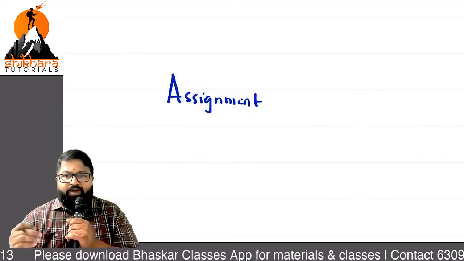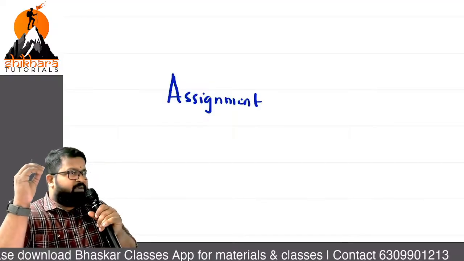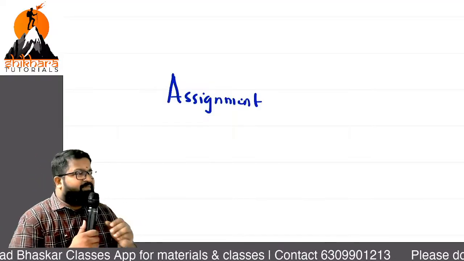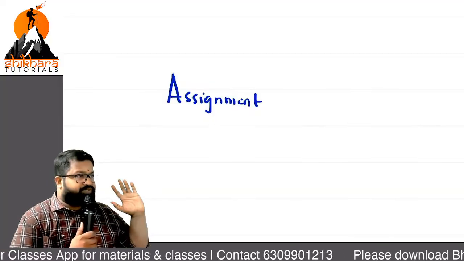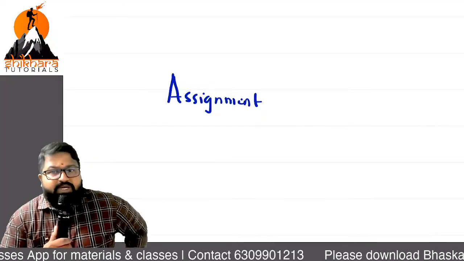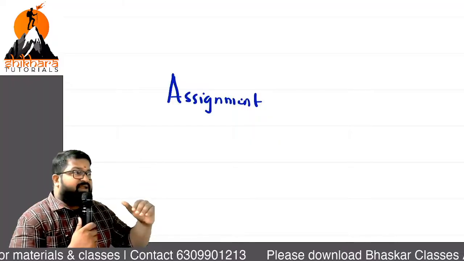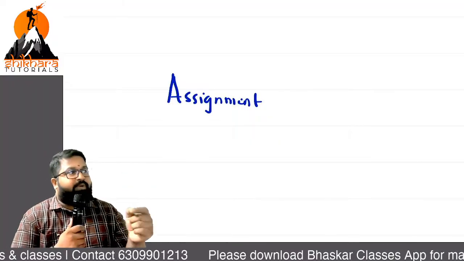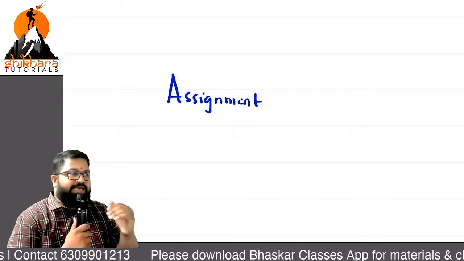What is the first step? Row operation, or row minimum. Identify the least element in each row and deduct the same element from the respective rows. What about column operation? Same. On the resultant matrix from the row operation, we apply column operation, identifying the least number in each column.